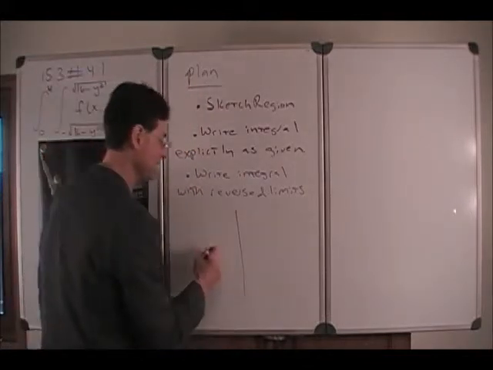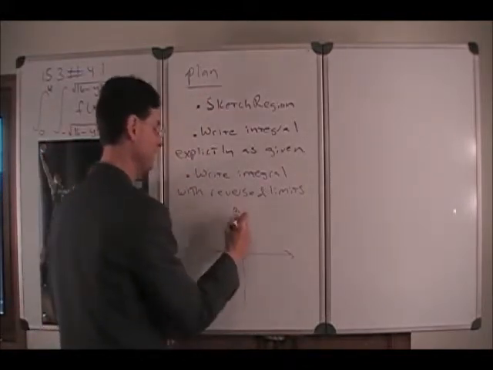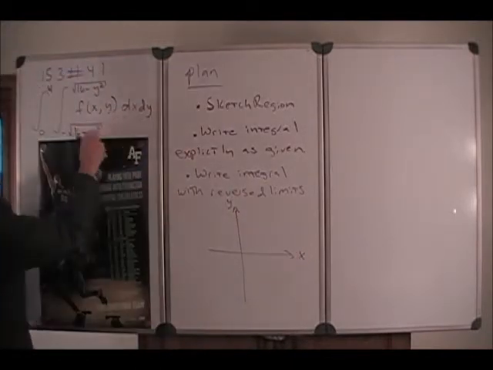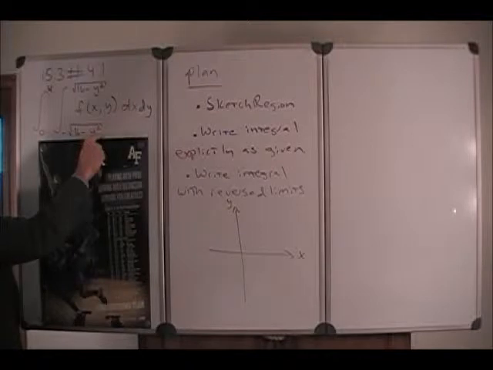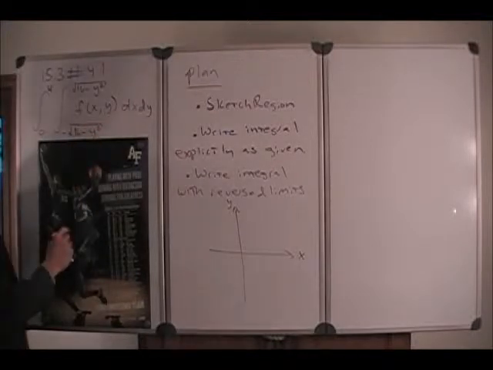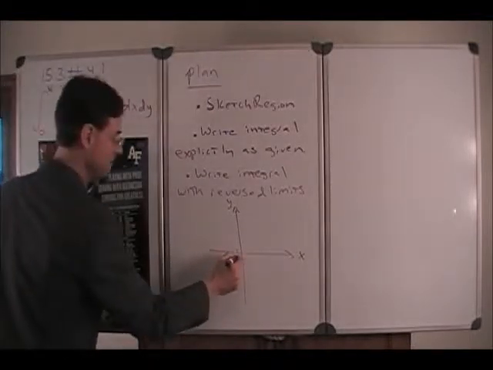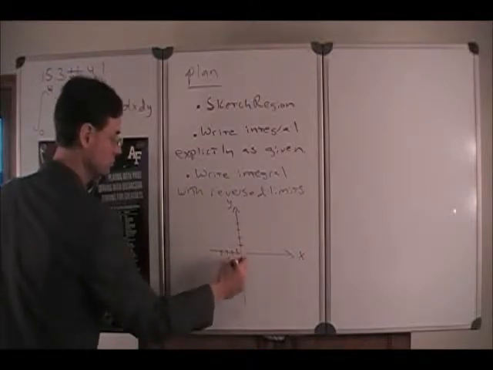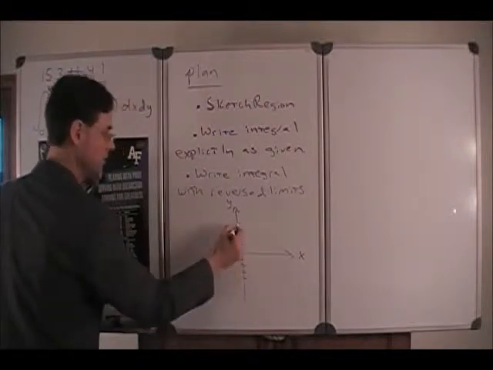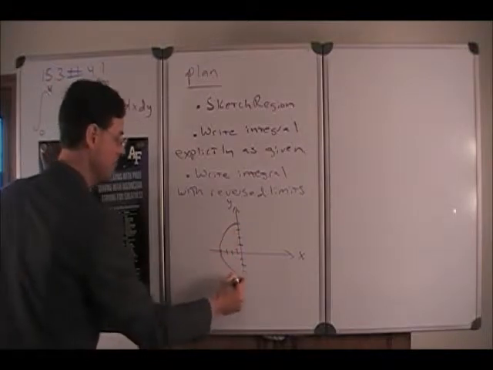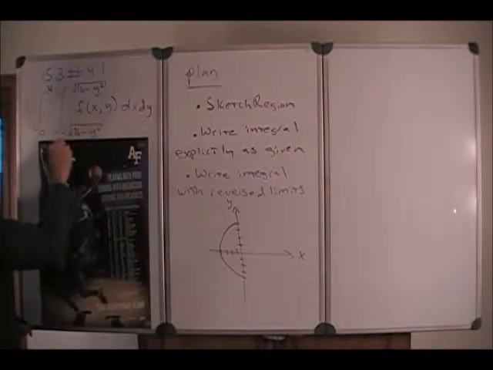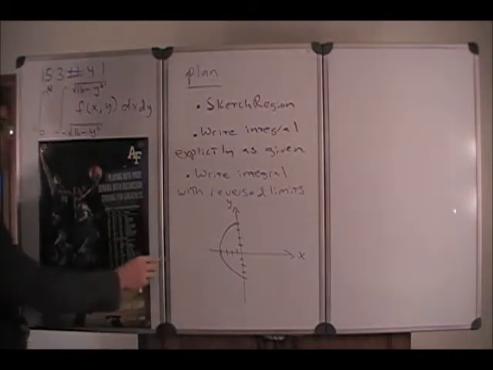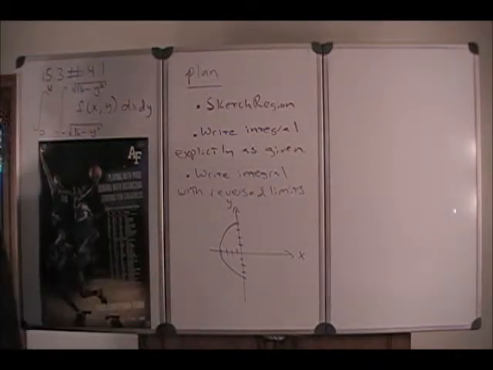All right, so let's think about what we're given. If we had x equals negative the square root of 16 minus y squared, this is a semicircle where x is always negative because we have a negative sign in front of the radical, and it's a semicircle of radius 4 centered at the origin.